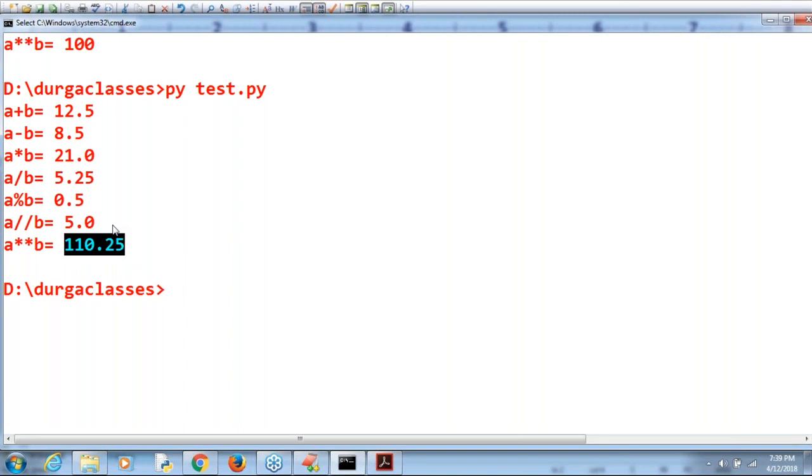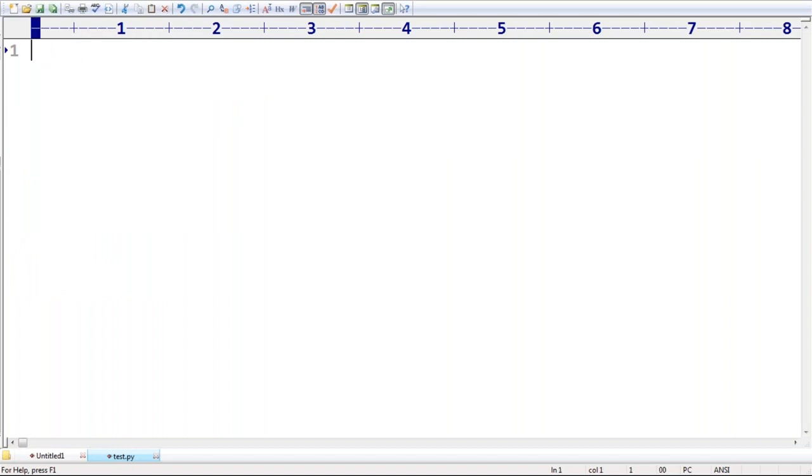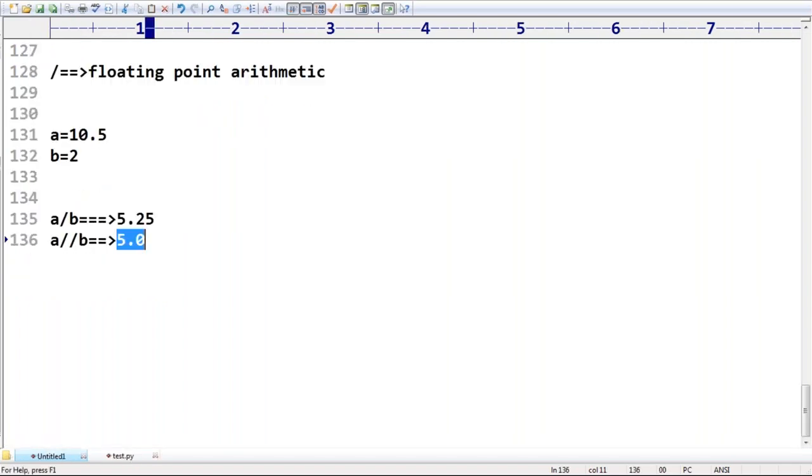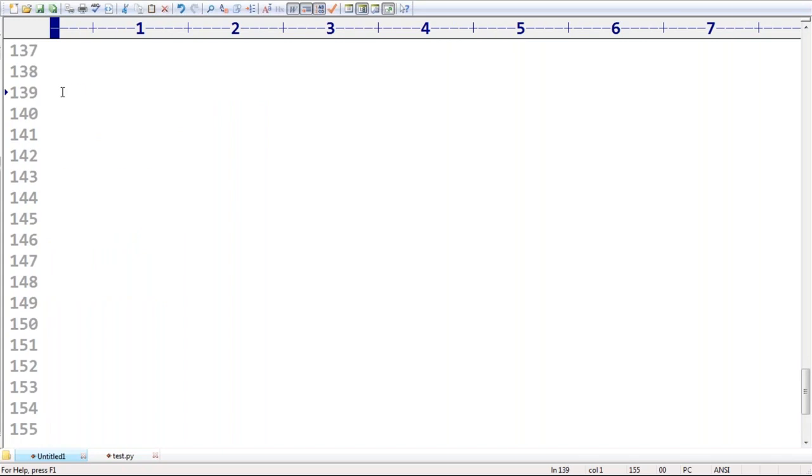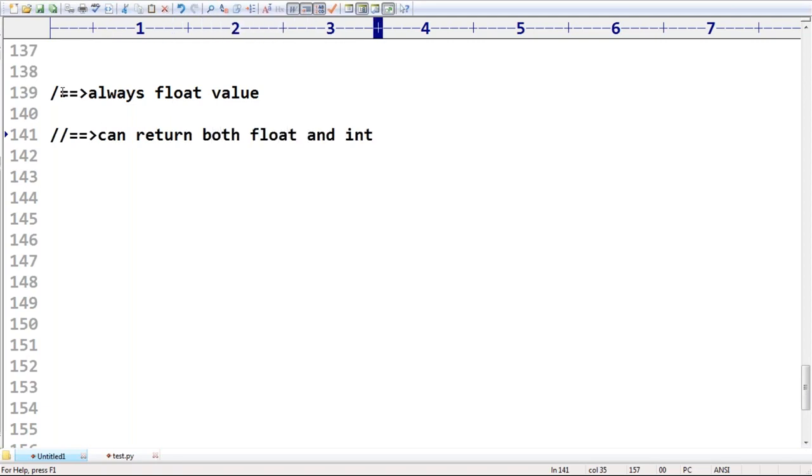If you still have any doubt about the division operator and floor division, observe this, it is very simple. Normal division always returns a float value only. But floor division can return both float and int values.